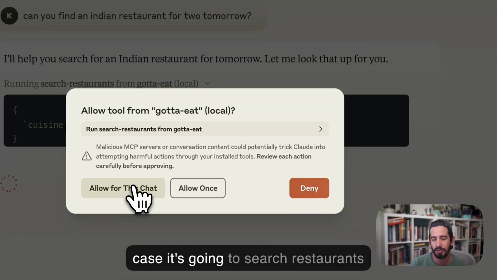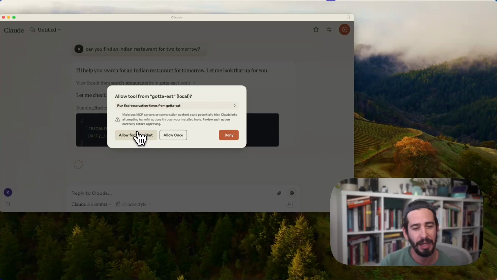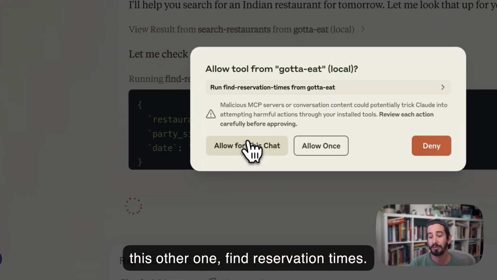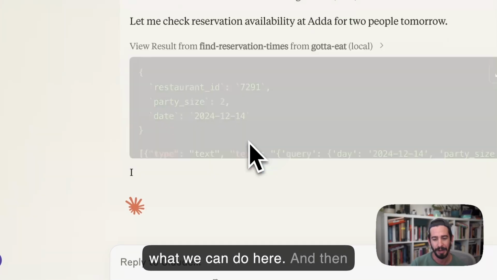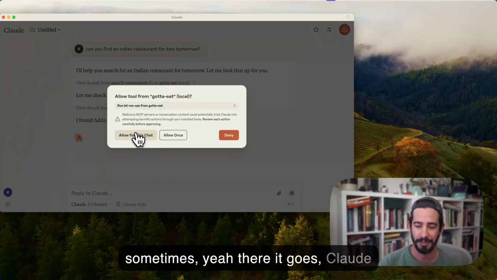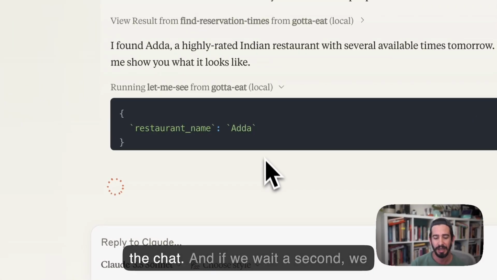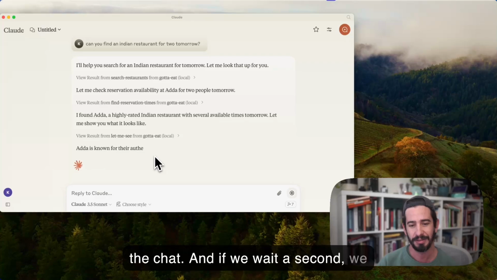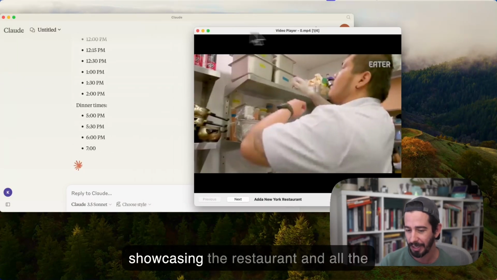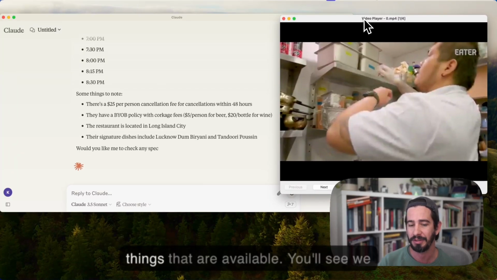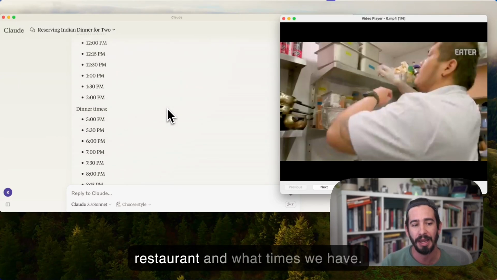In this case, it's going to use search restaurants, which I built with my partner, and this other one, find reservation times. So it's another tool to call out and see what we can do here. And then, yep, there it goes. Claude is going to let us see those restaurants, so I'm going to allow for the chat. If we wait a second, we will see a video player pop up showcasing the restaurant and all the things that are available. You'll see we also get some information about the restaurant and what times we have.